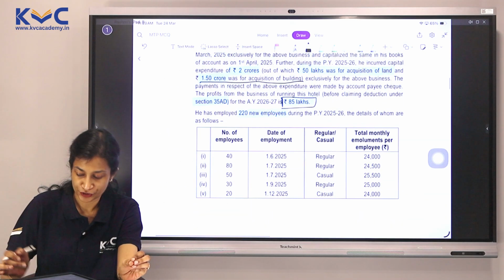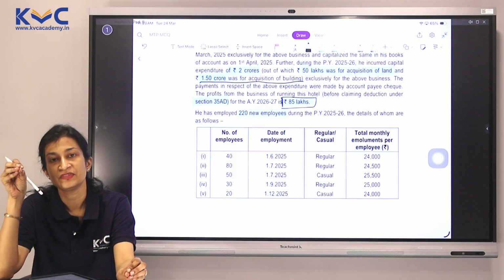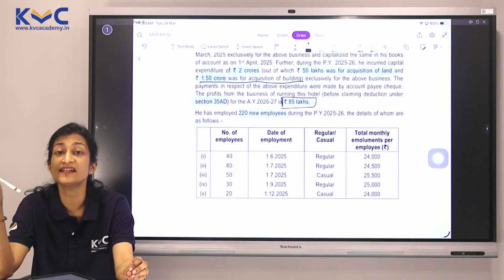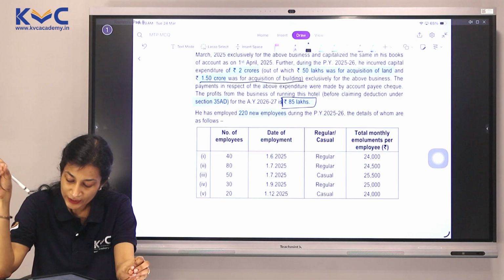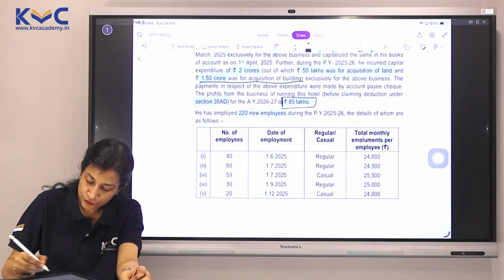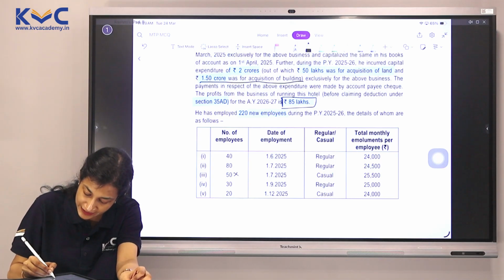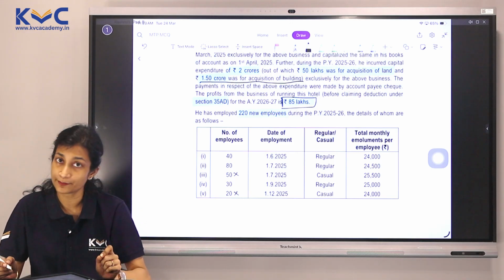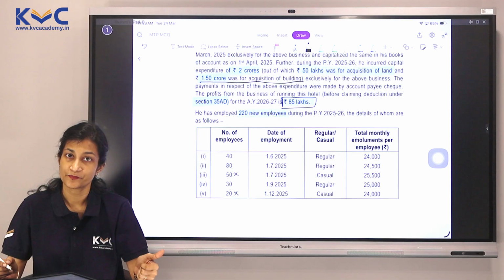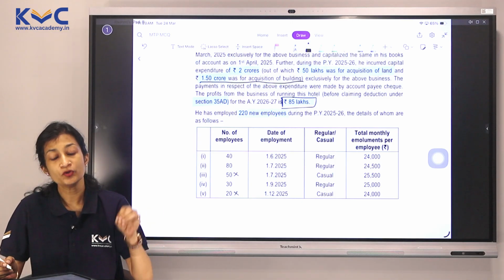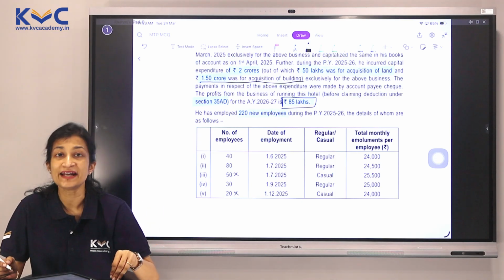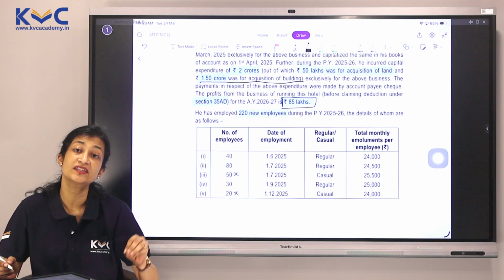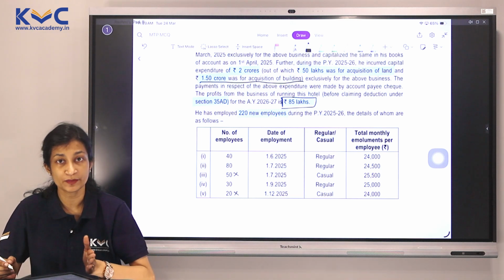We have different conditions. Condition number 1. They should participate in recognized provident fund. We know very well the casual ones do not, which means this 50 and 20 do not categorize themselves as additional employees. It is only the others. Any employee whose contribution is completely met by the central government towards the pension scheme is not eligible here.